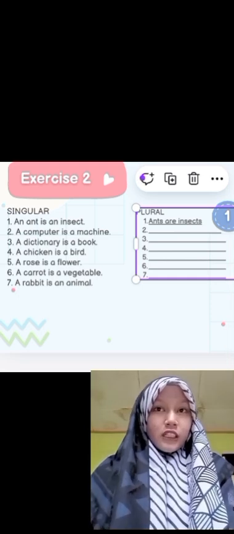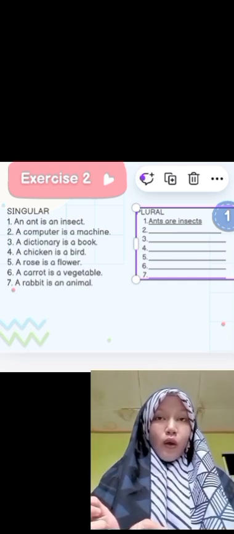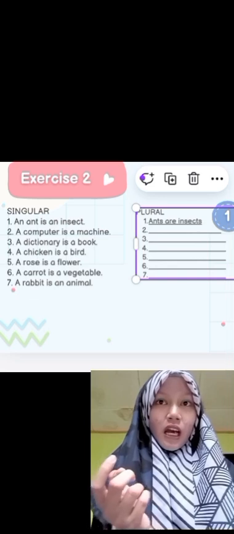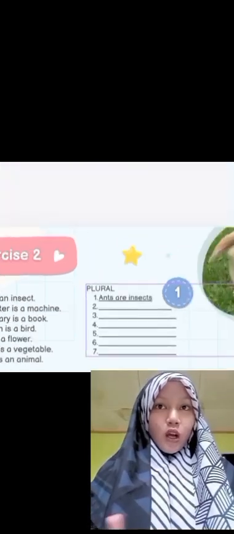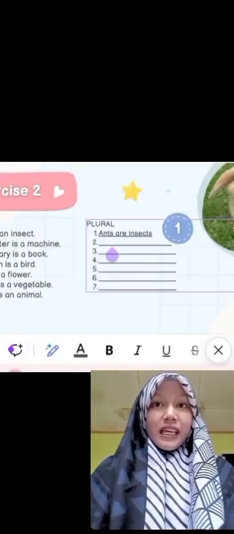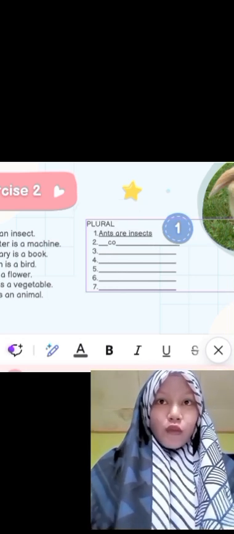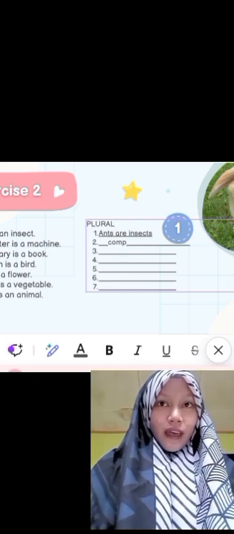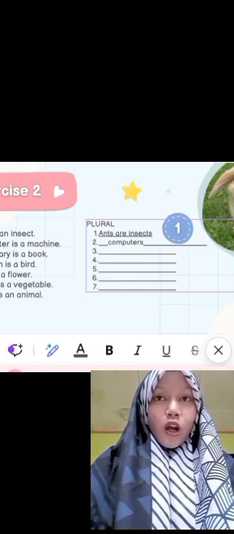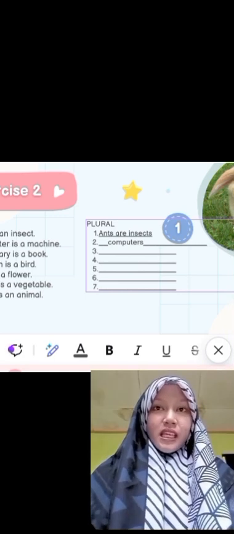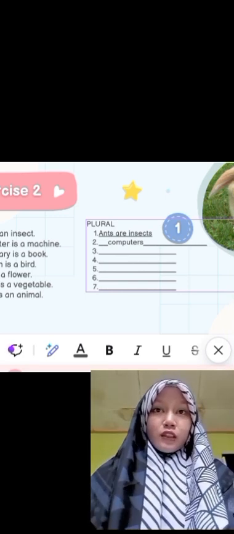The second one, a computer is a machine. A computer is once, it is singular. When it is plural, it becomes computers. We have to remove a, and add s at the end of computer. Is here we turn into are.